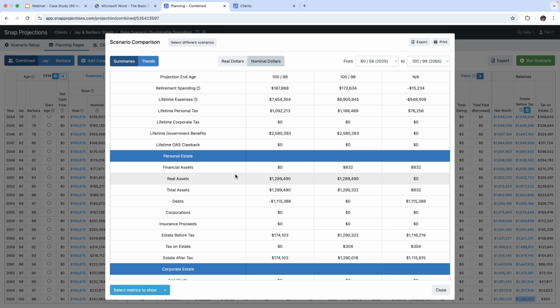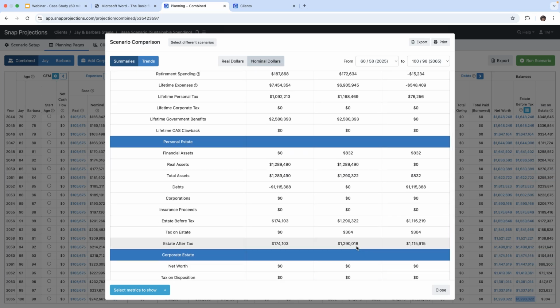Okay, and then if we look at the estate before tax, in the base scenario, their estate value is $174,000 versus $1,290,000 in the sustainable spending scenario. And then the tax implication is $0 on the one, $304 on the other.